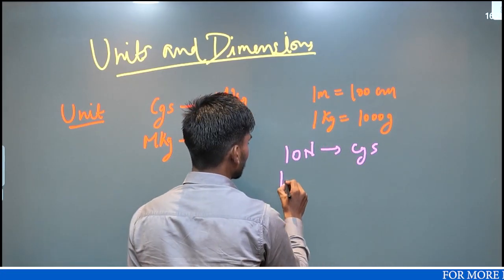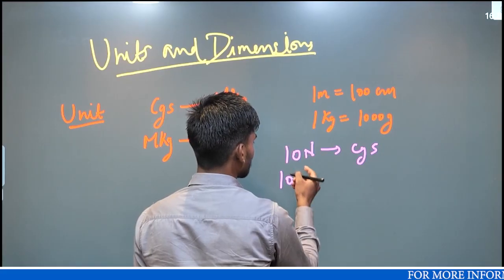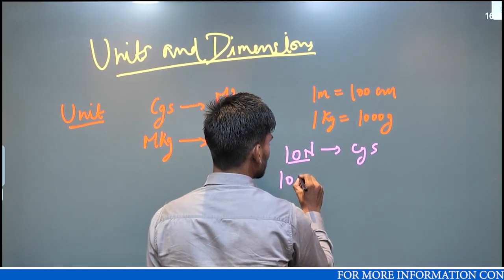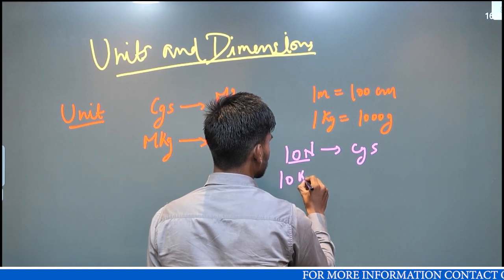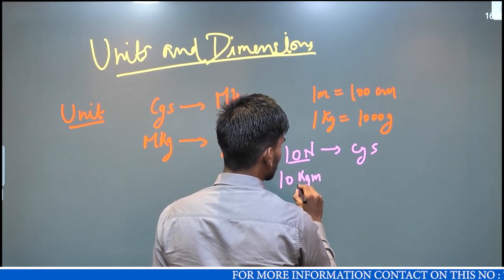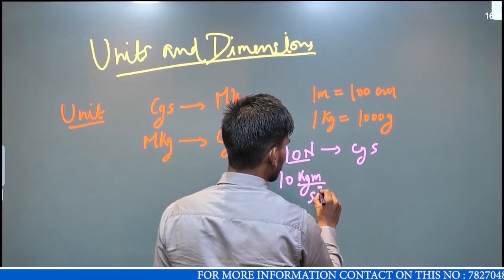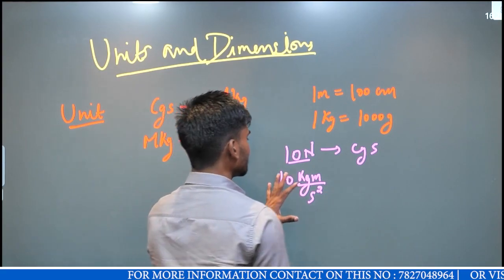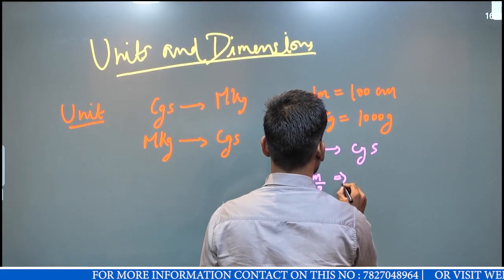What is force? The formula is force is mass into acceleration, that is kg meter per second square. This is the basic unit, and I want to convert it.